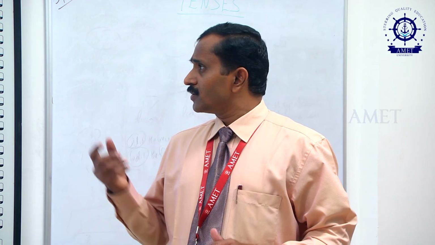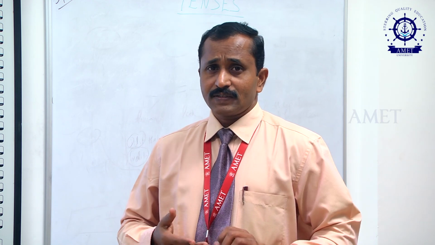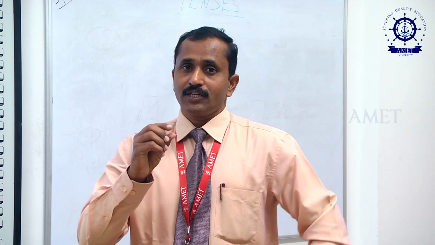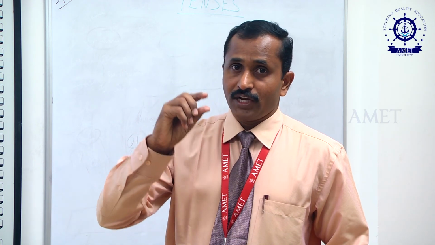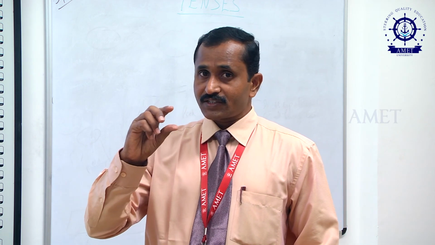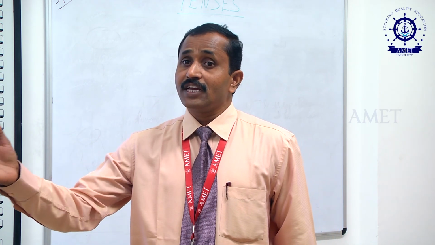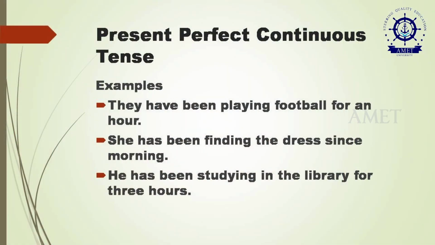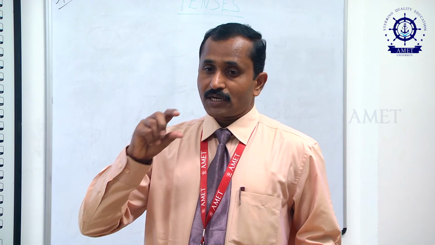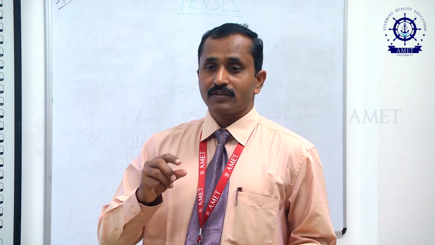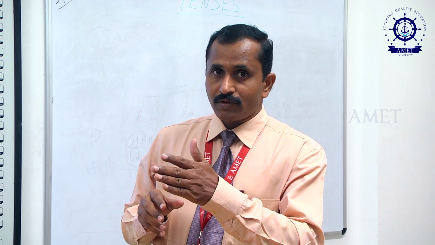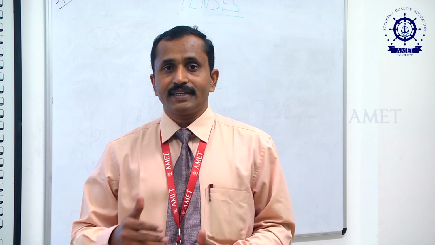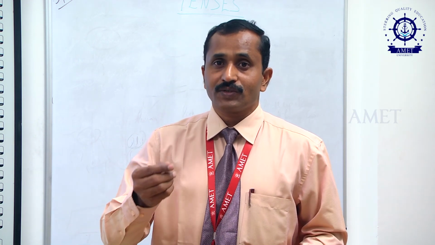When we use these perfect continuous tenses, we will have to use either since or for. For is used for a period, mentioning a period of time. Since can be used for the starting time. He has been standing there since 8 o'clock can be stated, or he has been standing there for 2 hours. So, 2 hours, a period of time, can be stated, or since the starting point only. The action is still going on.